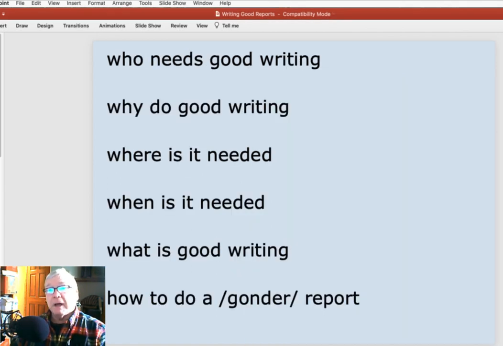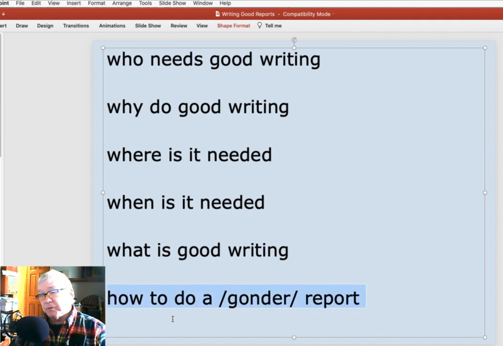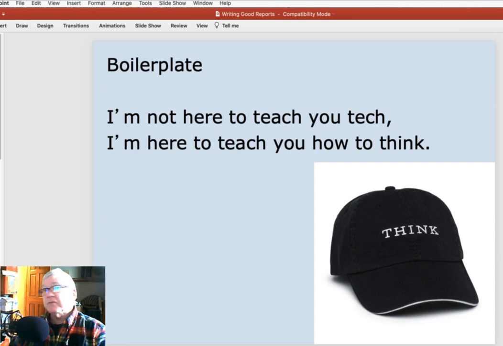And I'm going to talk a little bit about the background of writing and where I got my rubric and how it works, and then a step-by-step on how to do a good report according to the way I define it for my classes. And first, just a quick reminder,